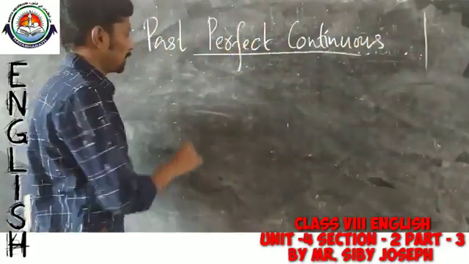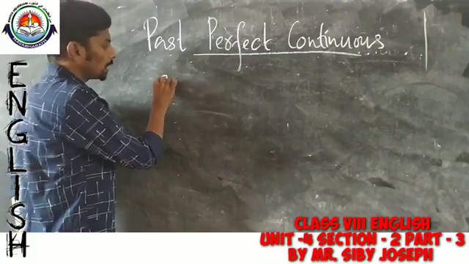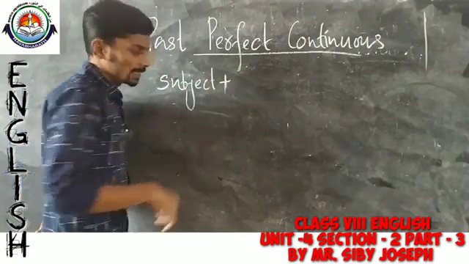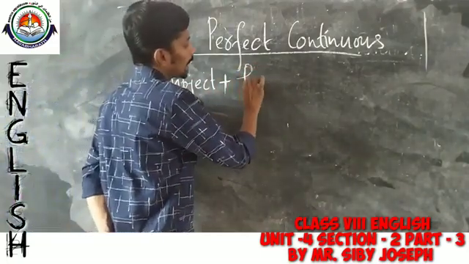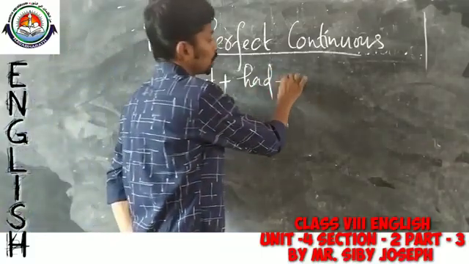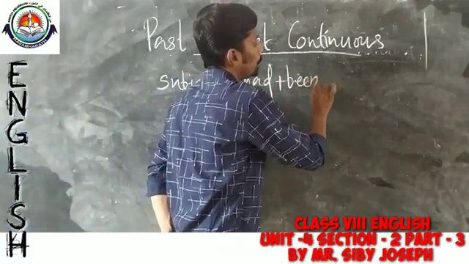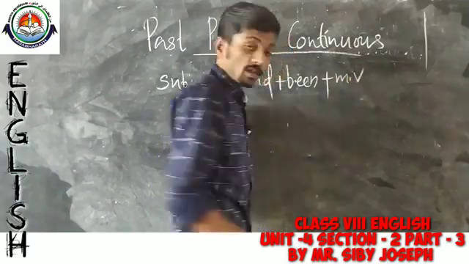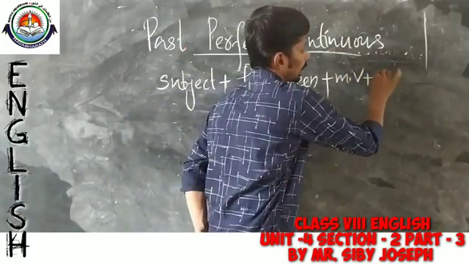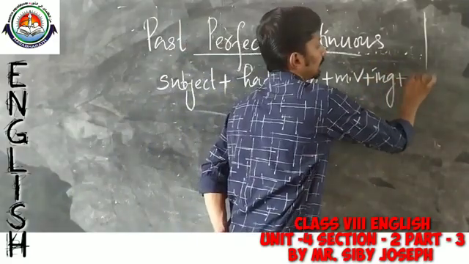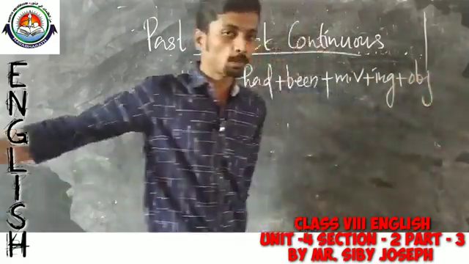There should be a subject, then there should be had, then been, then the main verb, its ing form, and then object.